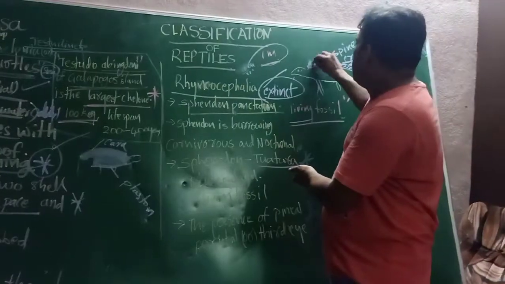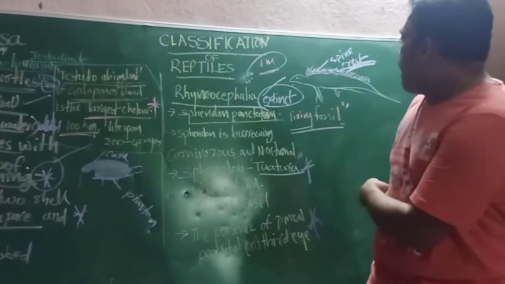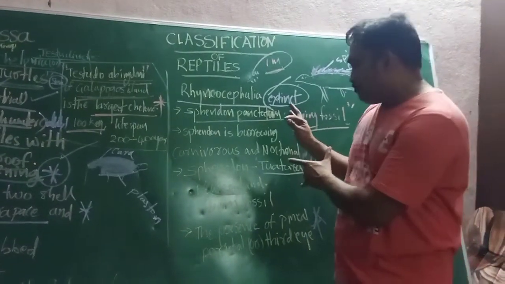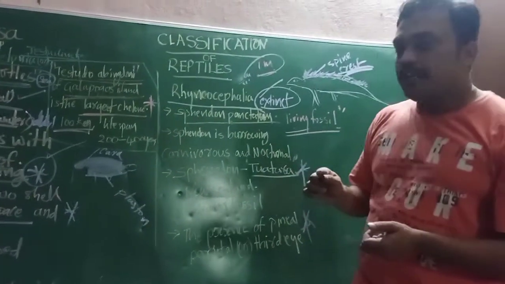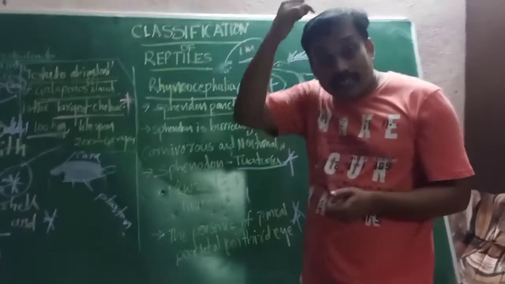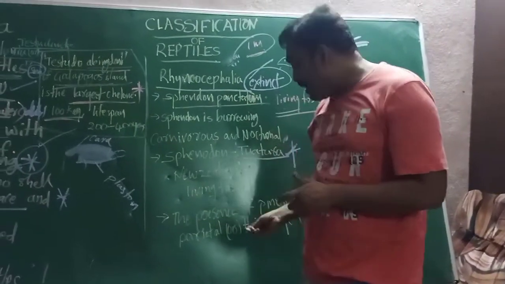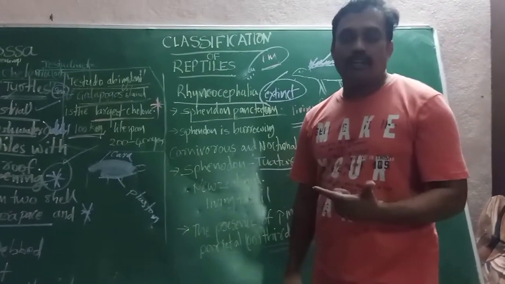One more important point about Sphenodon punctatum: it looks like a lizard, with a dorsal crest of spines. And one more important point, the presence of a pineal or parietal or third eye. Third eye, very important point. We do not observe this third eye in any other organism.